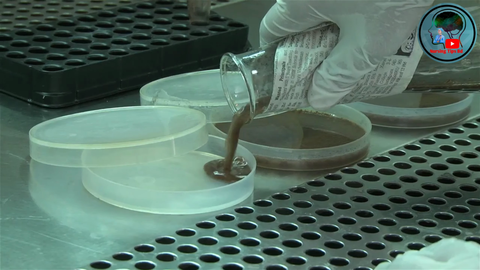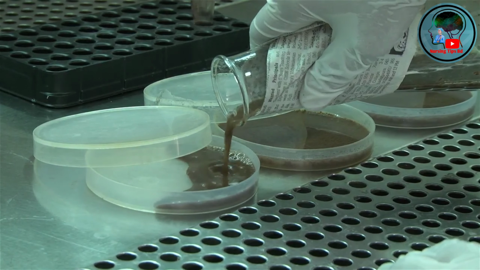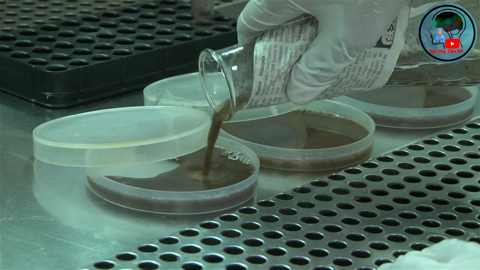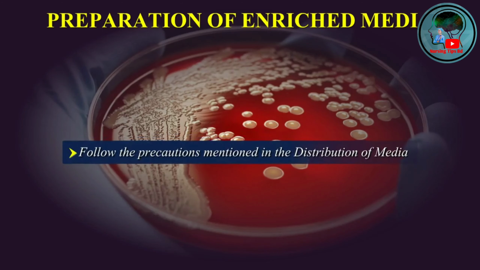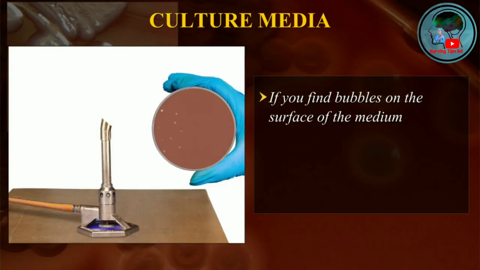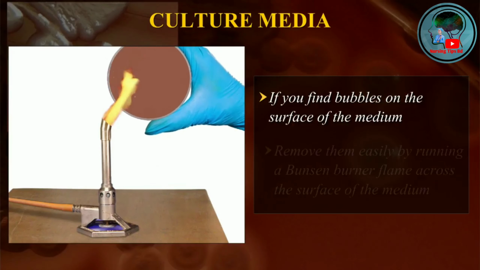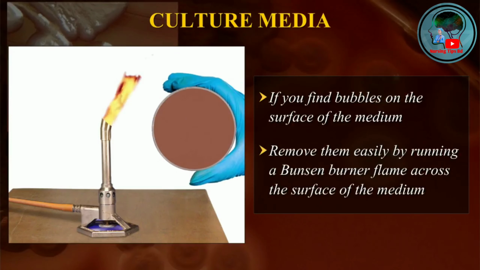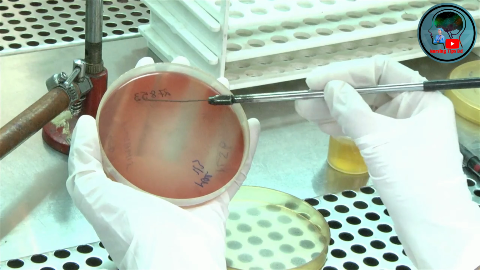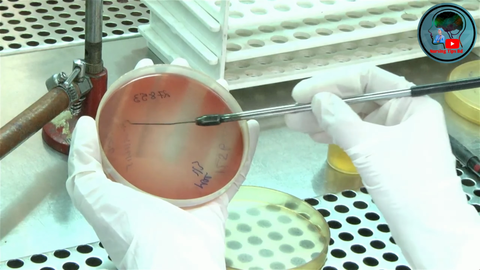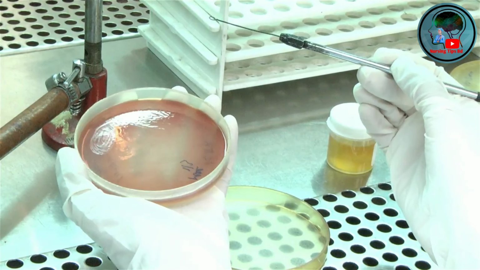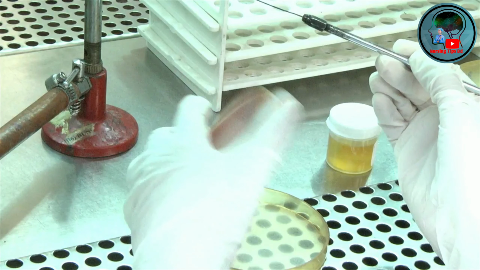After a homogeneous mixture is obtained, get ready for pouring into plates. Follow the precautions mentioned in the distribution of media earlier in this section. Any bubbles on the surface of the agar should be removed by passing the flame of the Bunsen burner across the surface of the medium. After pouring the media into plates, leave them undisturbed till agar is solidified. Then stack the plates and seal them in plastic bags and store at 4 degrees centigrade.